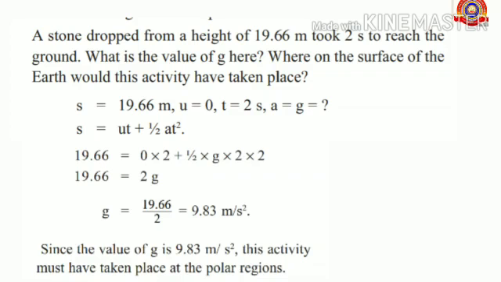Took 2 seconds to reach the ground means time is 2 seconds, and here the initial velocity is 0. Here we want to find the acceleration due to gravity. From this given data, we are going to apply the equation s equals ut plus half at square, and we already know a equals g. By applying all the values in this equation, we will get the answer 9.83 meter per second square. Since the value of g is 9.83 meter per second square, we can understand that this activity must have taken place at the polar regions.